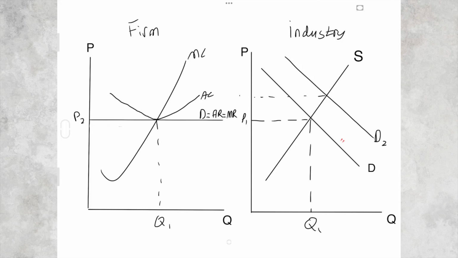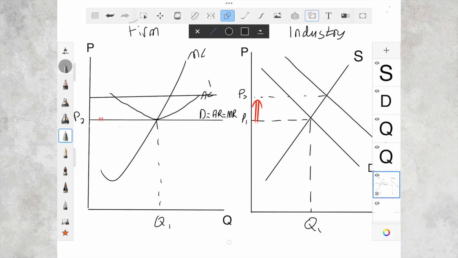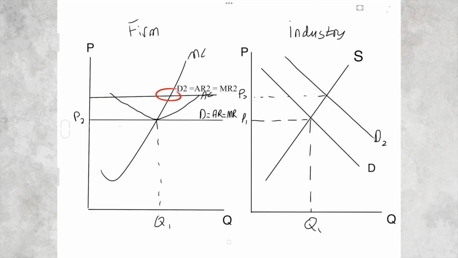Now what would happen if there was an increase in demand in the industry? It would lead to a higher market price, and so therefore the firm's individual demand curve would shift upwards, and they'd be able to sell at a higher price. So now their profit maximizing output is where MR equals MC, which will be here. And now they are making supernormal profits, because now the average revenue is greater than the average cost. So at least in the short term, firms in perfect competition can make supernormal profits.